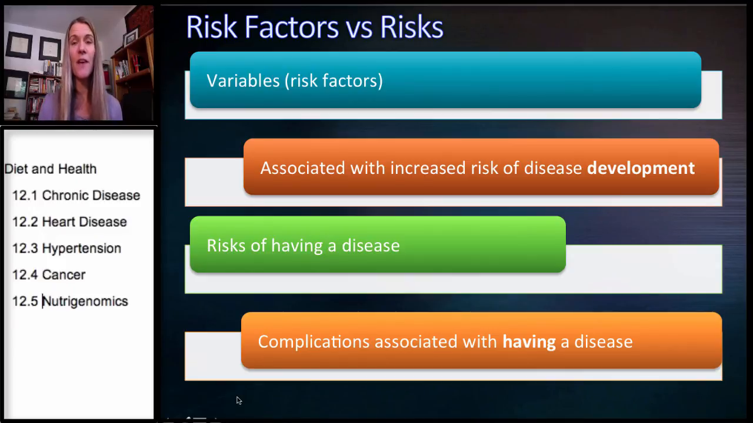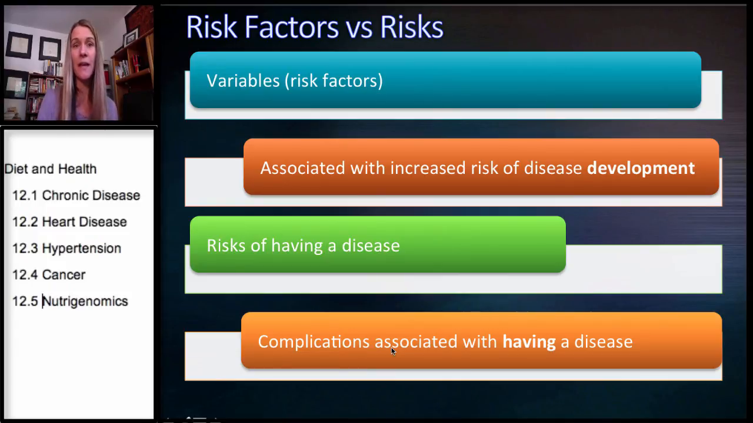But then there's the risk of having a disease. So that's the complications associated with having the disease. If we took diabetes, once you have the disease, you're at risk of developing numbness in your feet, open sores, infections on your feet, amputations, kidney failure, loss of your vision, heart disease. So there are a lot of risks of just having that disease.